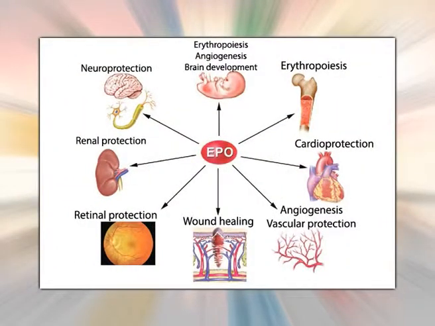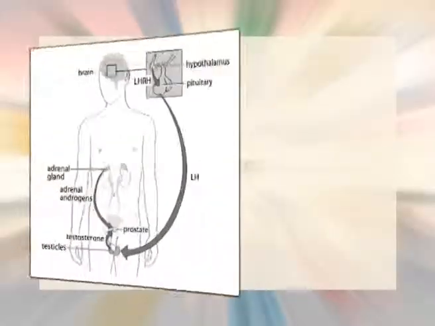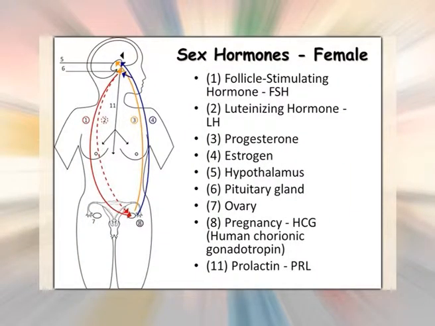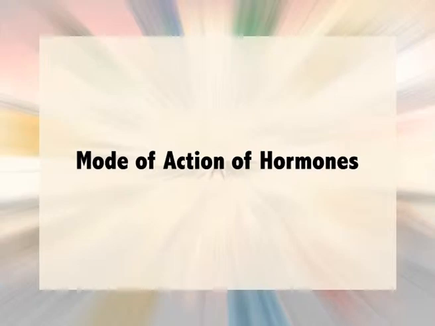Erythropoietin EPO is a glycoprotein. It acts on the bone marrow to increase the production of red blood cells. Steroid hormones. These contain steroid nucleus. The hormones of this category include male sex hormones, androgens, female sex hormones, estrogens and progesterones, and hormones of the adrenal cortex.